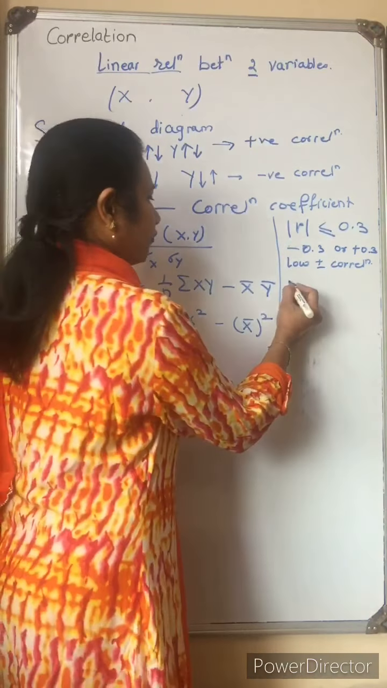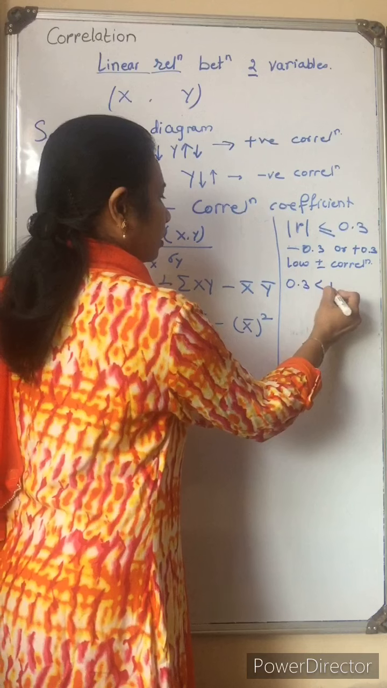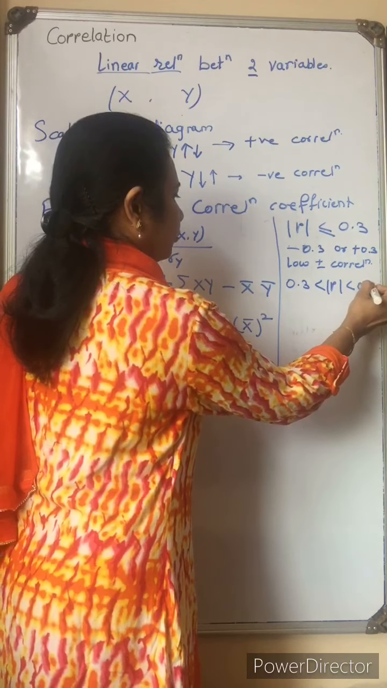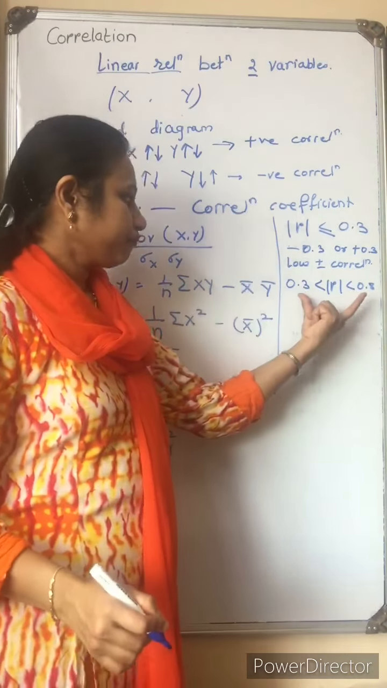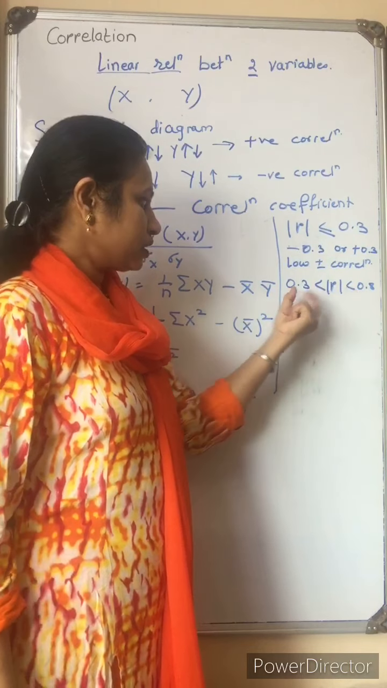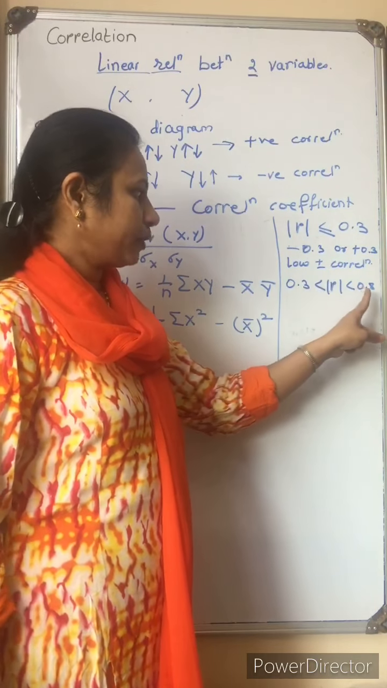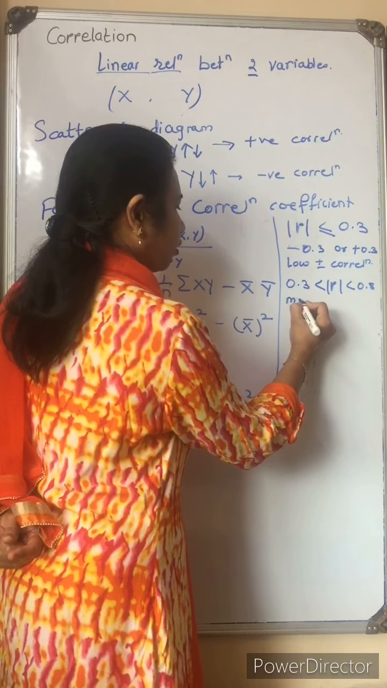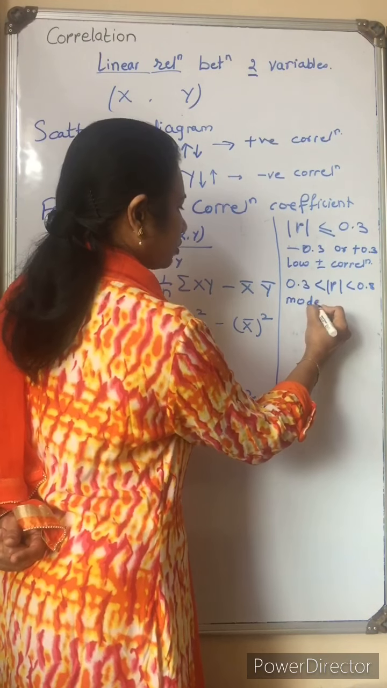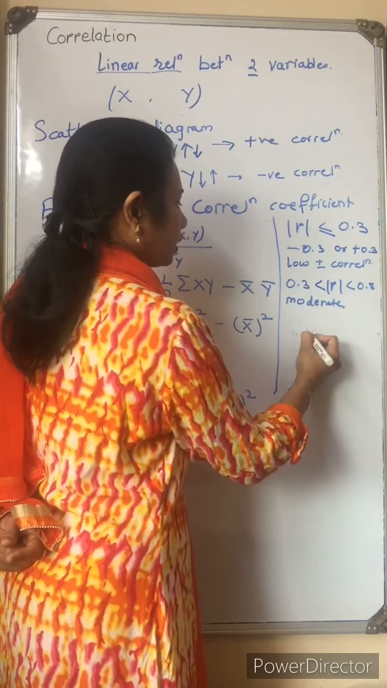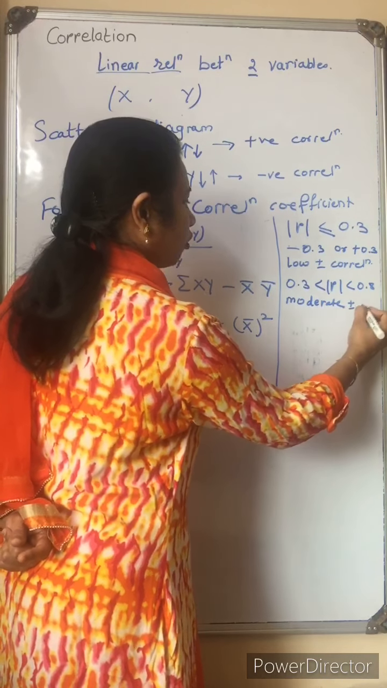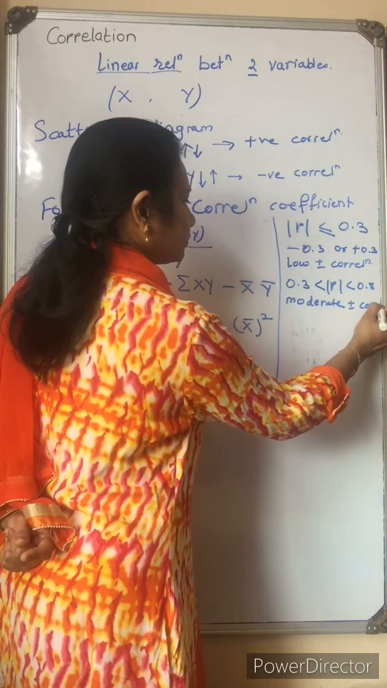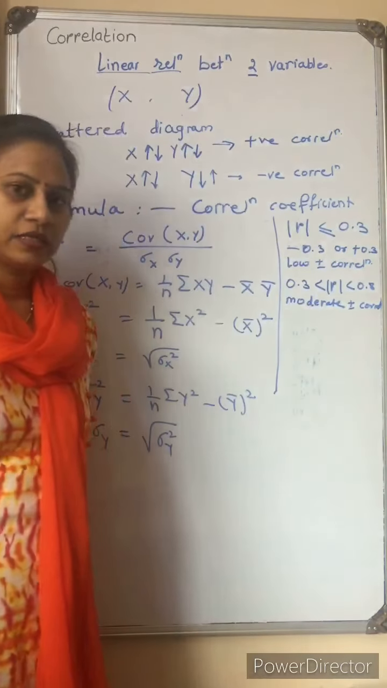Okay, if the value is in between up to 0.8. If in between plus minus 0.3 to plus minus 0.8, we can say there is moderate or considerable correlation. Moderate or considerable positive or negative correlation between x and y.